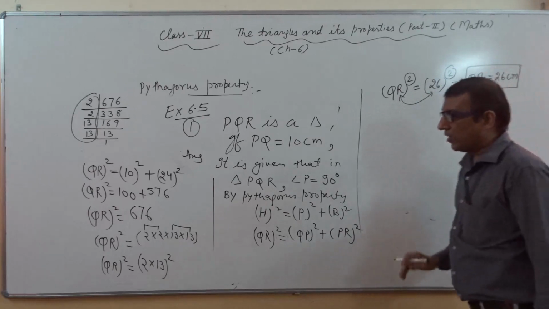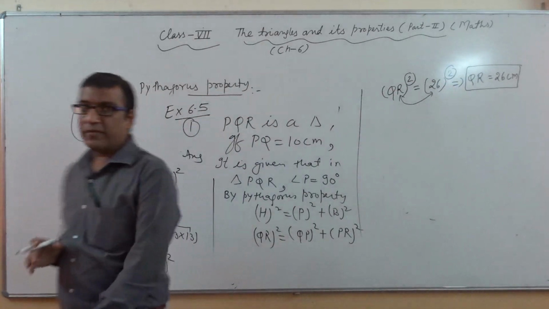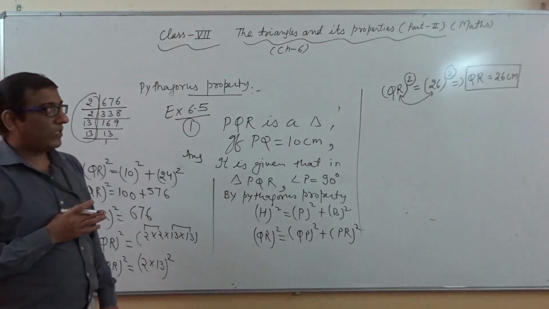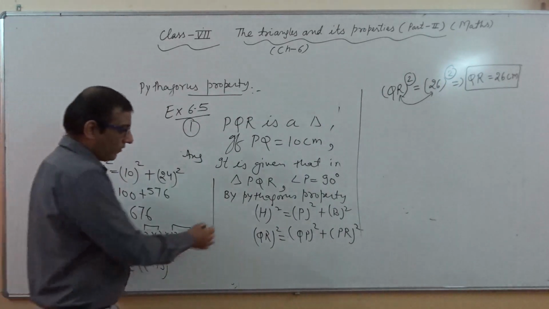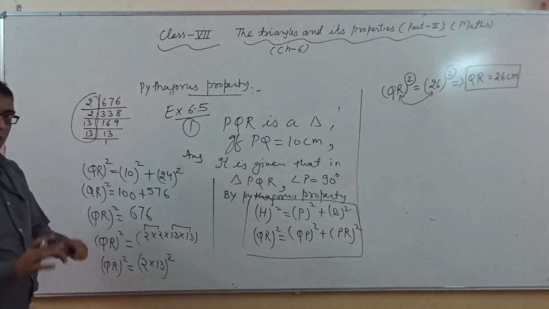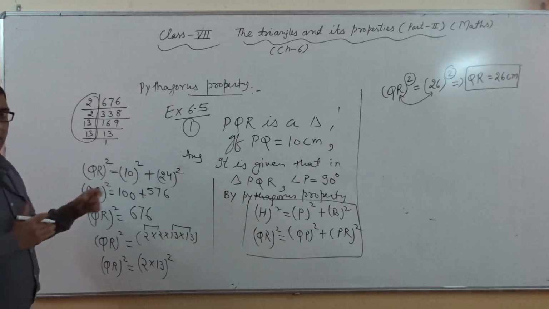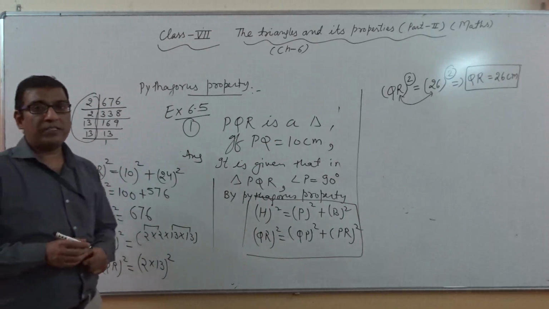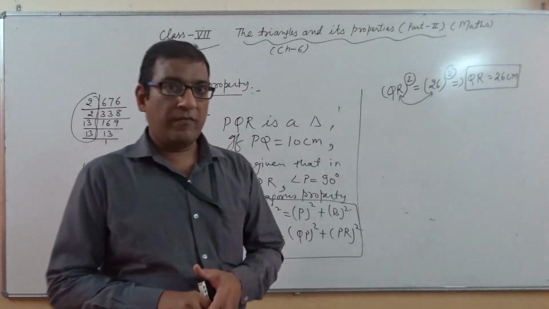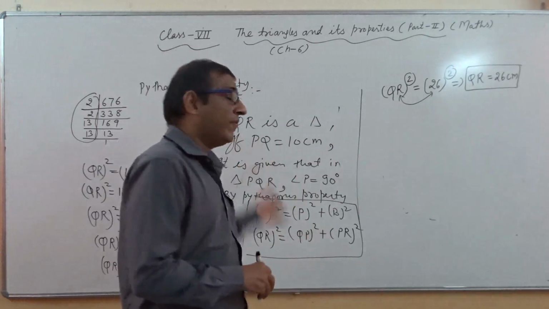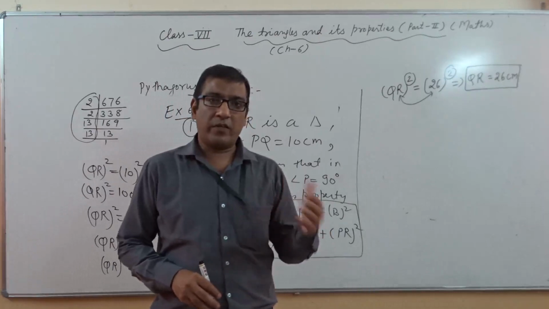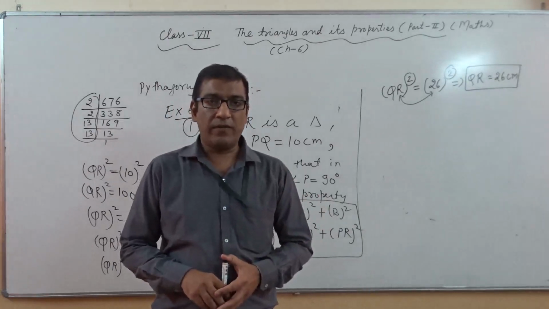So this is the way of solving a question related with the Pythagoras property, or you can say when a right angle triangle is given to us, we will solve the question with the help of this property. Okay, so if a right angle is given, then we will go with this property, otherwise this property is not applicable. I hope with the help of two properties, one is the triangle inequality property and the second one is the Pythagoras property, you will solve the other questions which are related with exercise 6.4 and 6.5. Thank you very much.